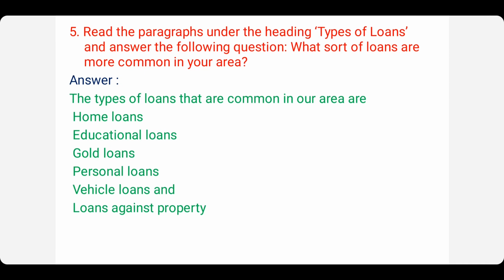Gold loan is where they deposit the gold in the bank, and for the value of the gold, whatever loan they can take, they take and use it for their requirement, and later they pay back the money and get back the gold. Okay, so these are the various loans that we see more prevalent in our locality.